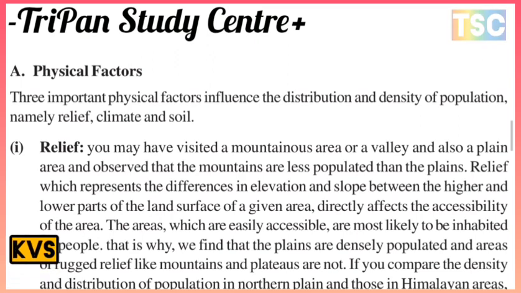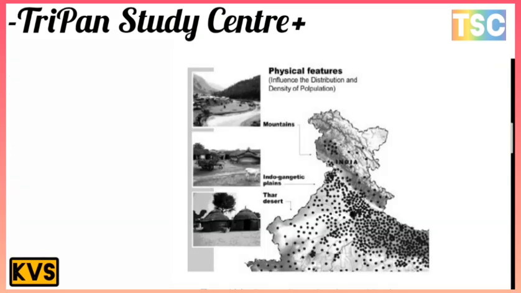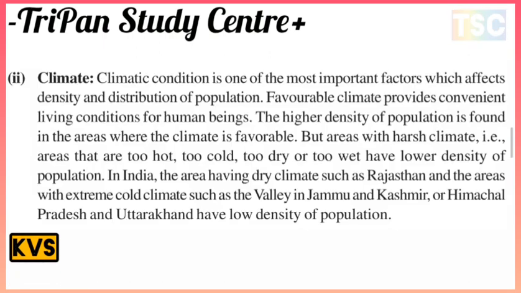This is important, first of all, relief. On your screen, there is the most important factor affecting distribution of population. The physical features are like mountains, plains, plateaus and deserts. This is a most important factor in distribution of population. The next point here is climate.